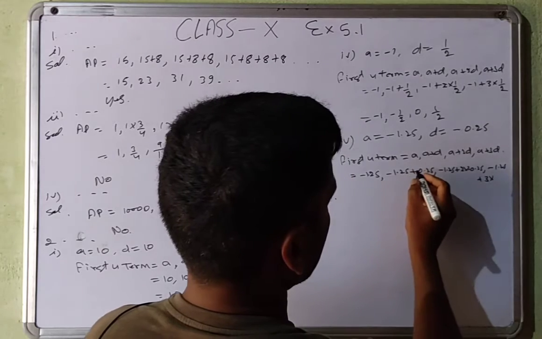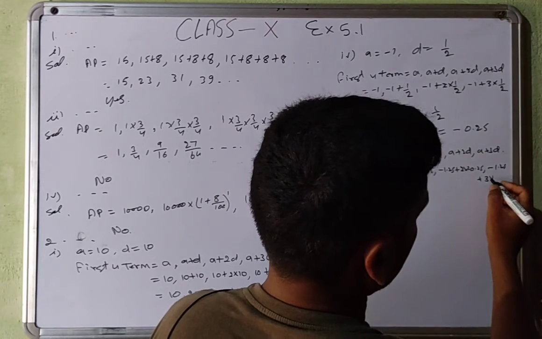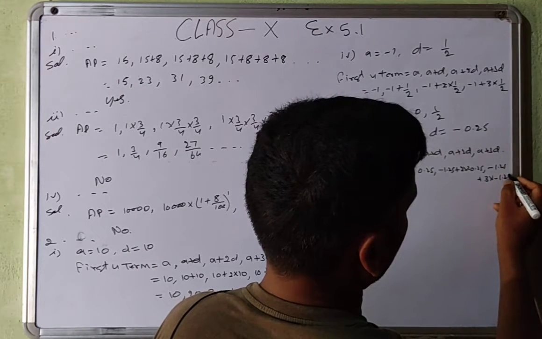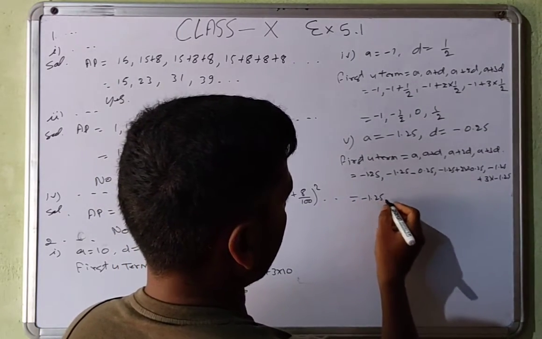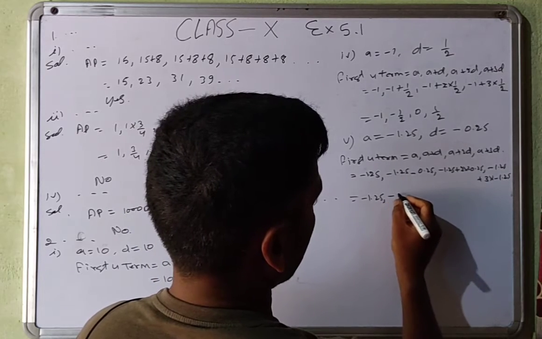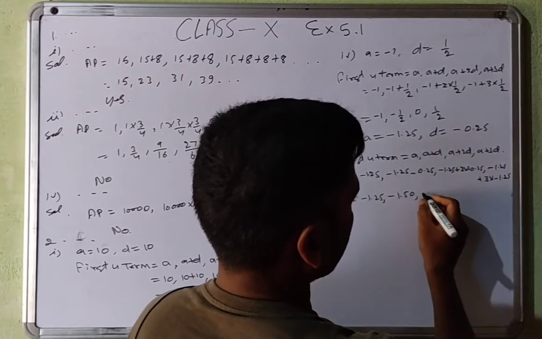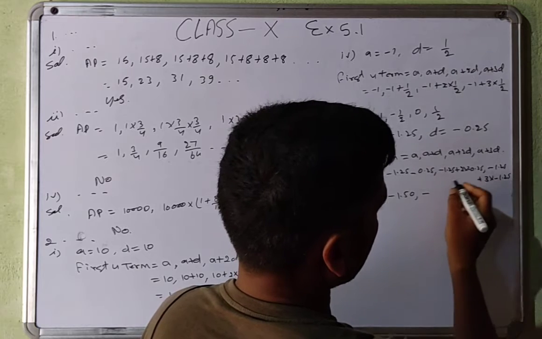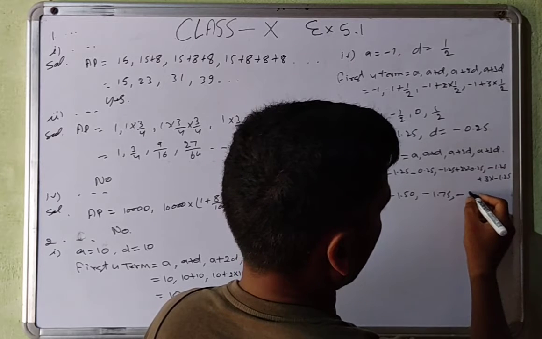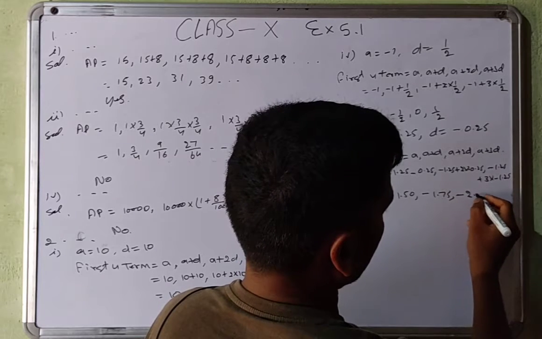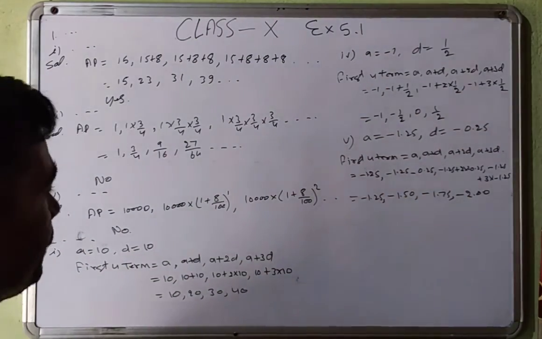See that this is the minus value, and then multiply by -1.25. So this will become -1.25, or this will become -1.50, or you can write 1.5 only, and then this will become 1.75, or this will become 2.00. Now question number 4.